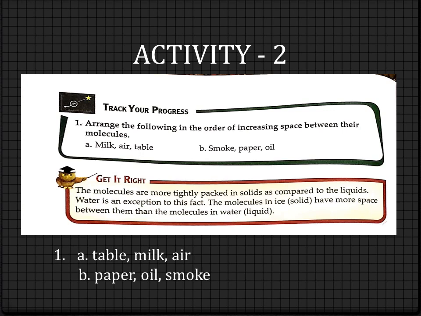Why? Ice is the solid form of water. We have already learned that. The molecules in ice have more space between them than the molecules in water. All of you will learn this as an exception. In all the cases, the molecules of a solid are more tightly packed than liquid. But in the case of water, this is an exception. Here, the molecules of the solid form of water, that is ice, have more space than the liquid form of water. Okay? So that's all for today.